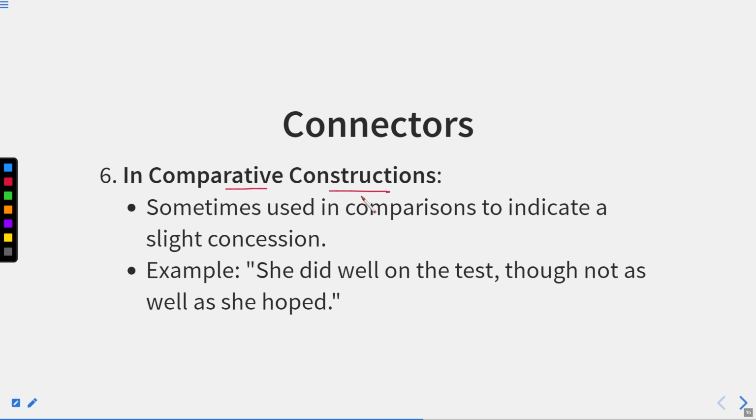In comparative construction, though is sometimes used in comparisons to indicate a slight concession. Example, she did well on the test, though not as well as she hoped. It means sometimes used in comparisons when we compare two people together to indicate slight concession. For example, she did well on the test. So she did very good in the test, though not as well as she hoped. It means no one expected of her to do so, but she did well on the test. Okay.